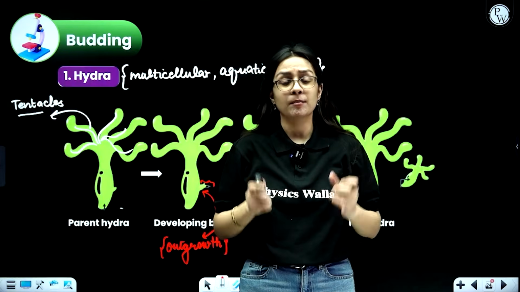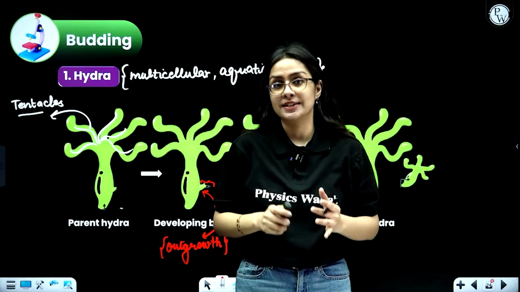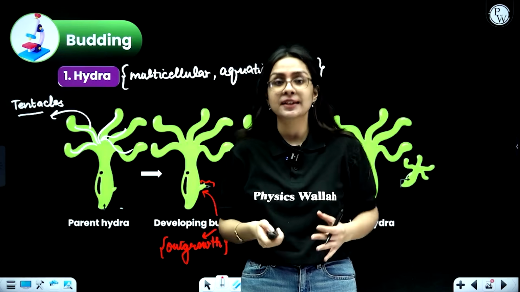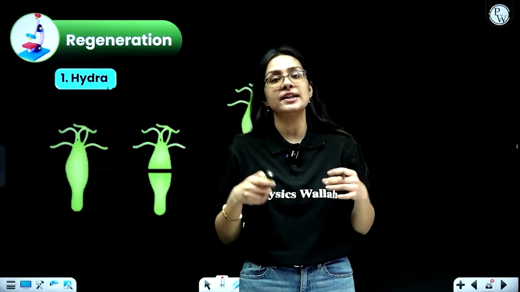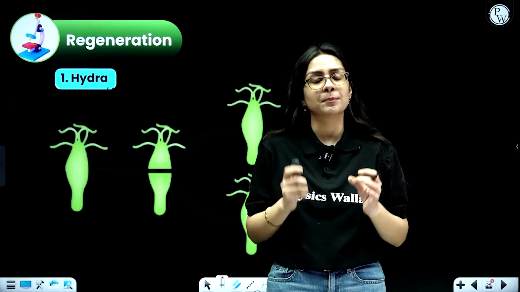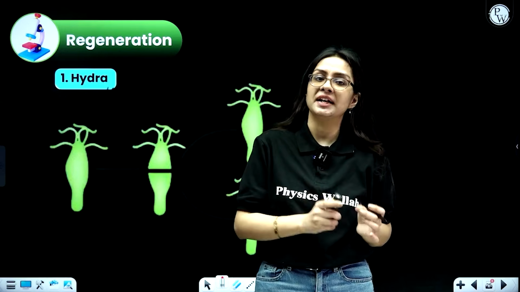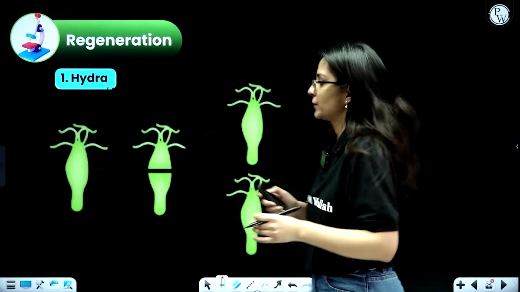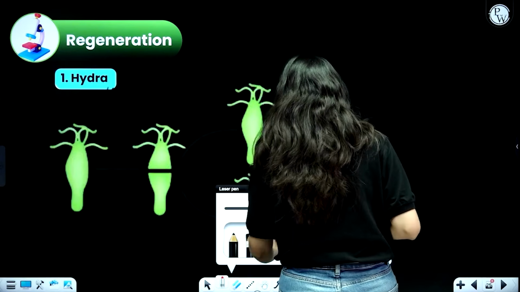Now in hydra, budding does take place as a mode of asexual reproduction. But hydra also reproduces by another kind of method that is called regeneration. So this was also asked one time in boards, which is that particular organism that uses budding as well as regeneration as a mode of reproduction. That is your hydra.